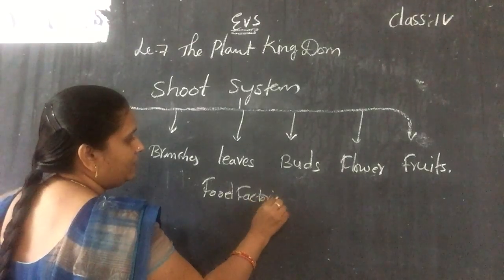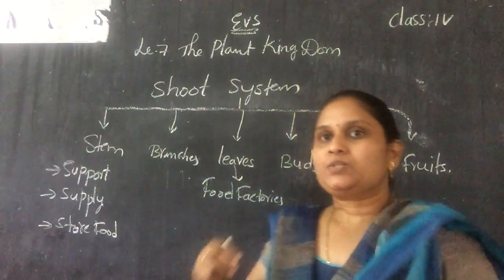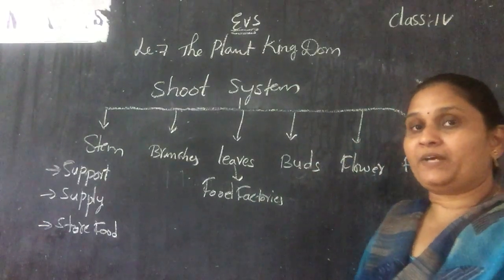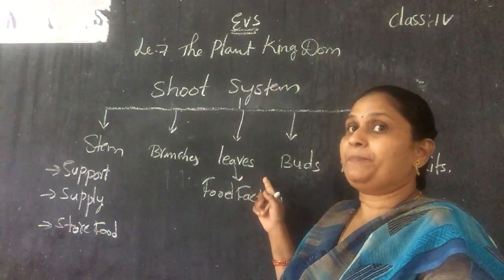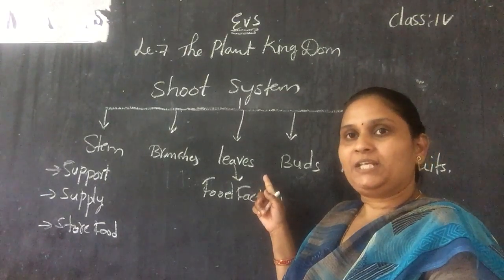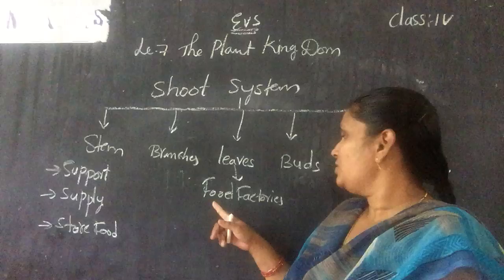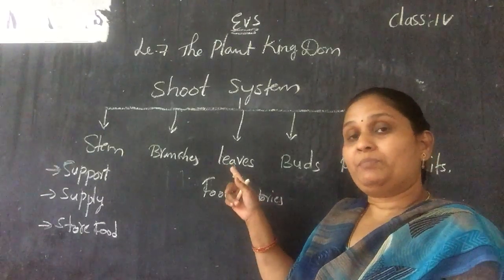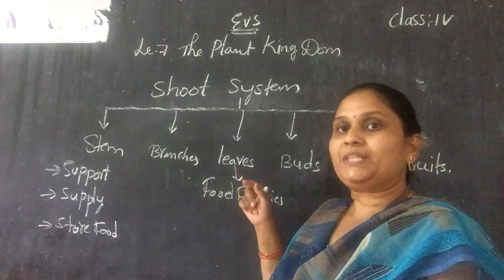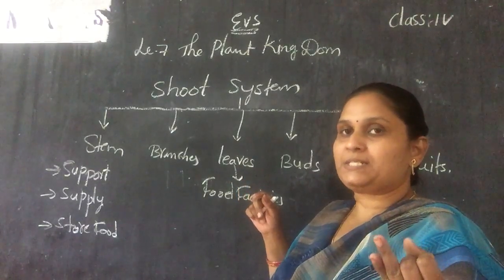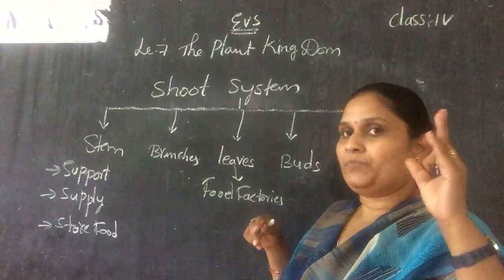Actually, in a factory, what do they do, children? They manufacture goods, isn't it? So in factories they manufacture goods, and in the leaves the food is prepared. Okay, actually the leaves are also called the kitchen of the plant. Okay, food factory, and one more word, the kitchen of the plant, because the leaves use the water, nutrition from the soil and sunlight.